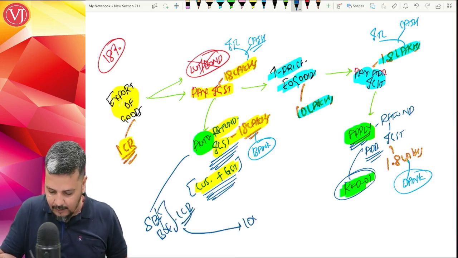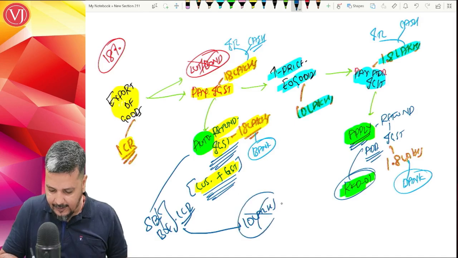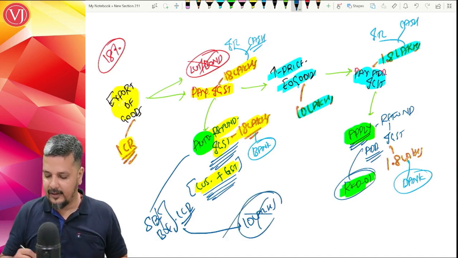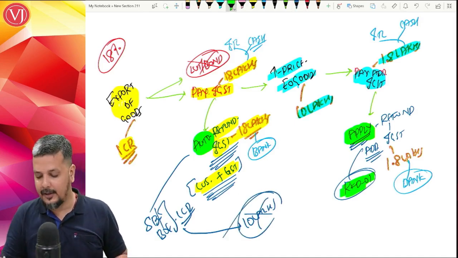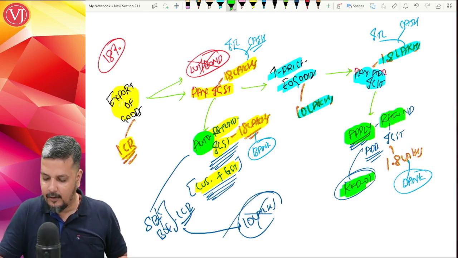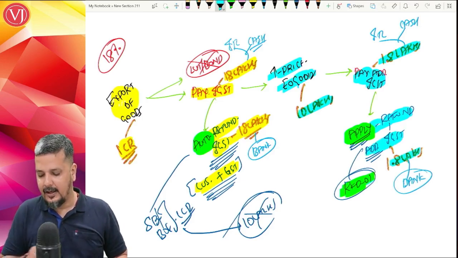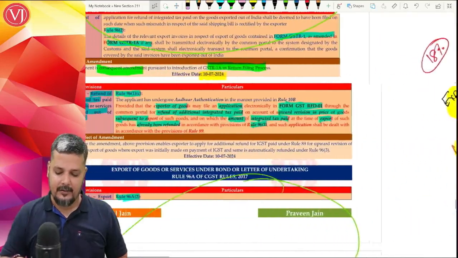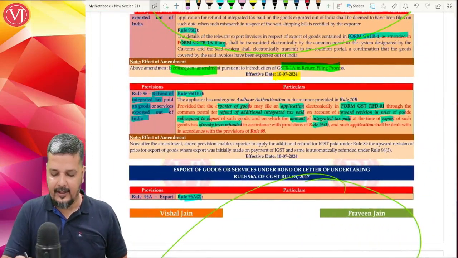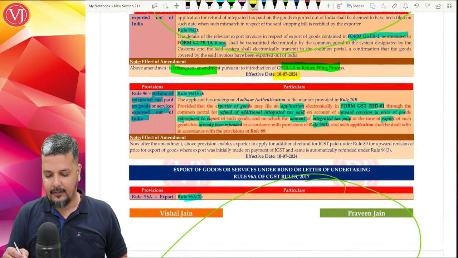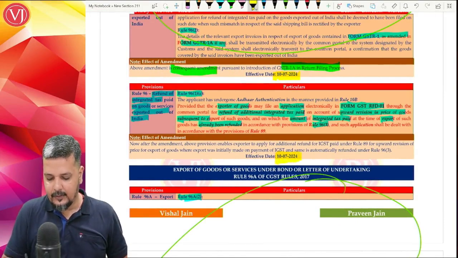It will not have this 10 lakhs. So you will not get automatic refund. You have to apply for this additional refund of 1.8 lakhs, which you'll get in bank through RFD-01. So that is the amendment, which is with effect from 10th July 2024.